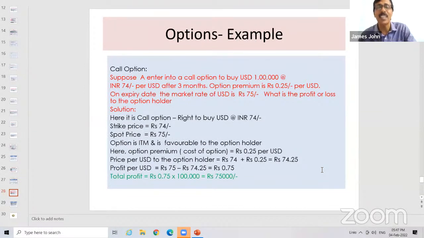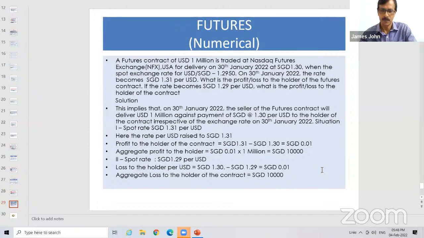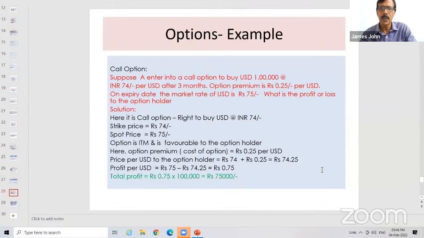ITM, only the strike price. It is ITM only because strike price is 74, market price is 74.25. Still, it is ITM because strike price is less than the market price, isn't it? But regarding profitability, he has got no profit. That's a different thing. If you account, yes. Pardon? Profit is 50,000? Which one? 74.25. Market rate is 74.25.